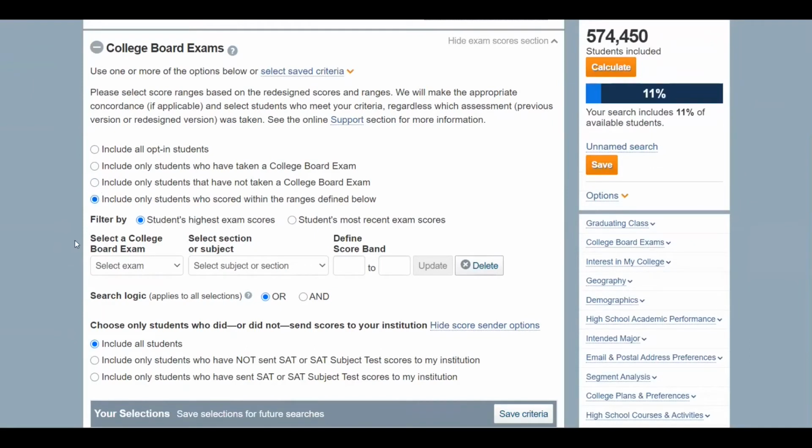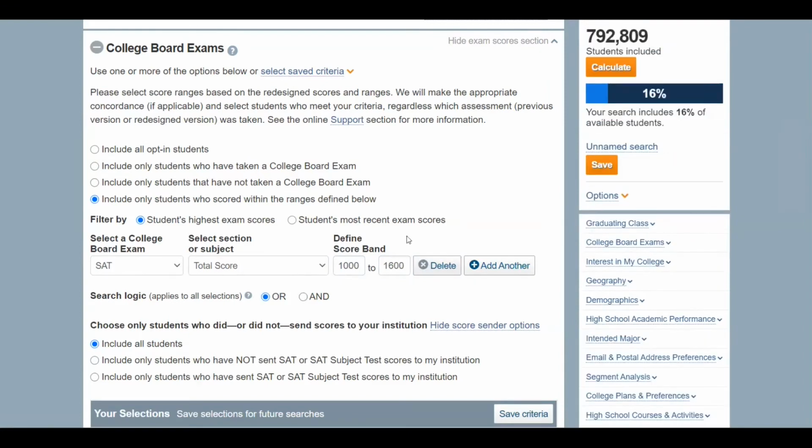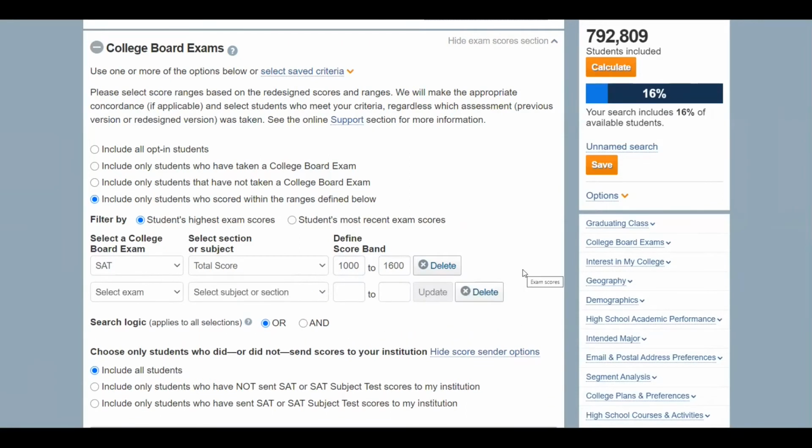The last option gives you the ability to put in score ranges. So for example, if you add an SAT score of 1,000 and up, keep in mind that this is only going to return students who have tested on this test and have scored within this range. It's going to leave out students who have opted into Search, want to hear from colleges, but have not tested yet. And if you do plan to search with score bands, be sure to search all test sources.